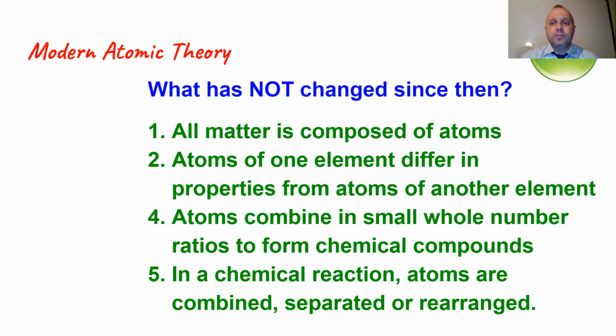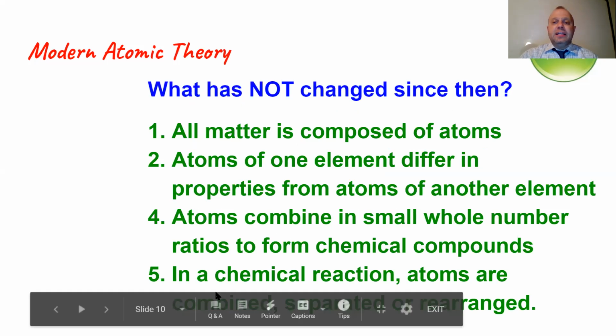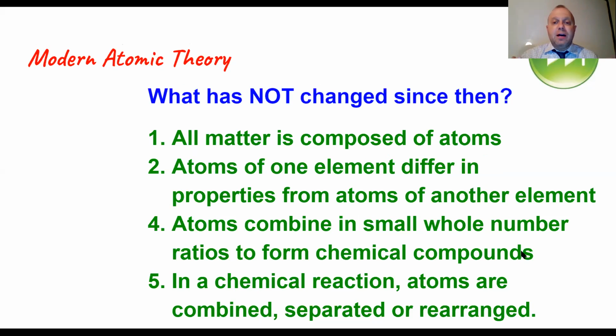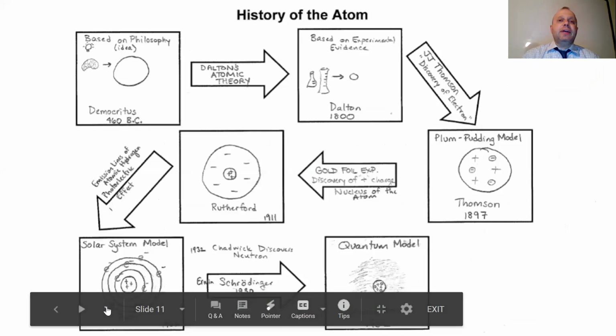Atoms combine in small whole number ratios to form chemical compounds, still true today. And in chemical reactions, atoms are either separated, combined, or rearranged. So they're moved around, but they're not created or destroyed. So pretty remarkable that all of that still holds true today. Okay, let's take a look at our next slide.